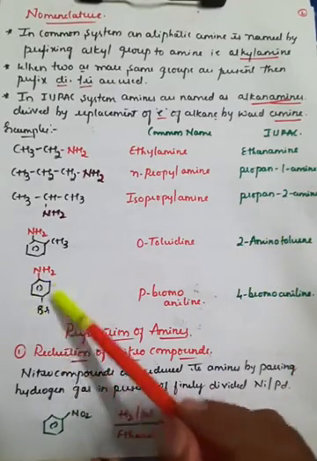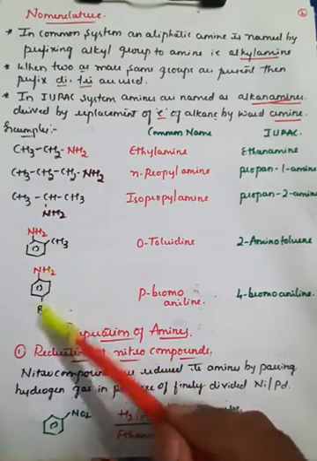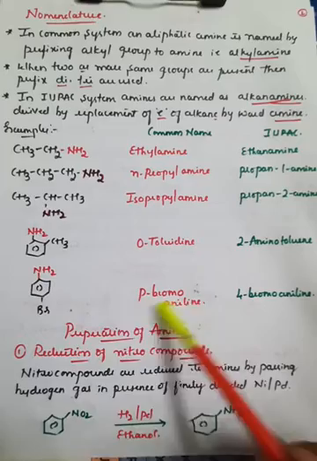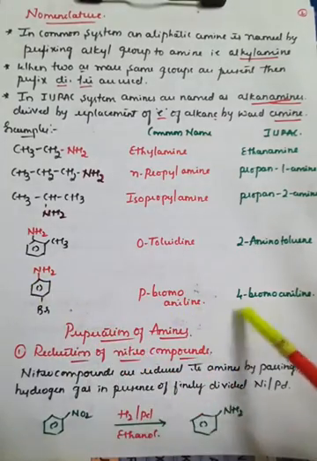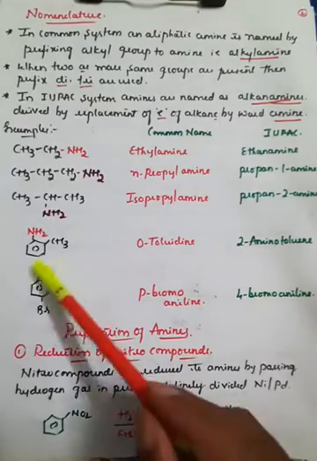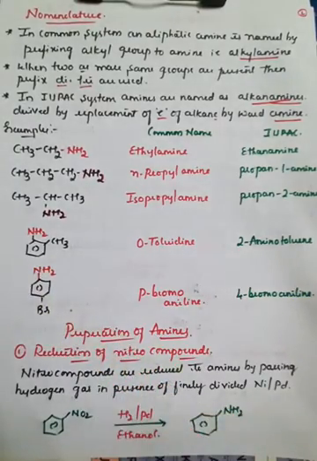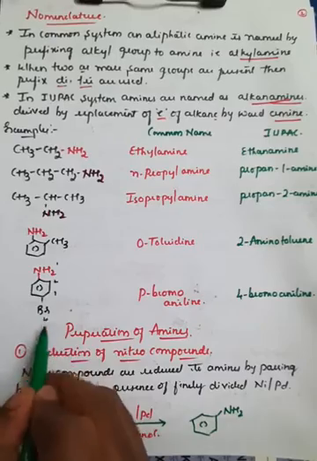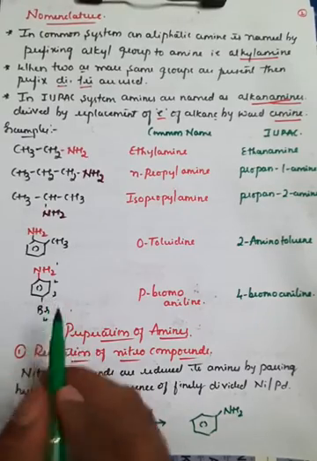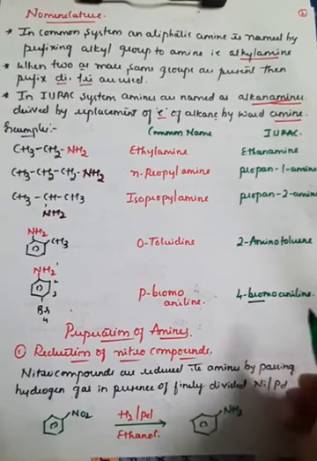And here it is a bromobenzene, to which NH2 is attached at the para position. So therefore you can call it para-bromoaniline, right? Or you can call it 4-bromoaniline, at the fourth position. So 1, 2, 3, 4. If you name this, this is the first position, this is the second, this is the third, this is the fourth position. So that is 4-bromoaniline, right?